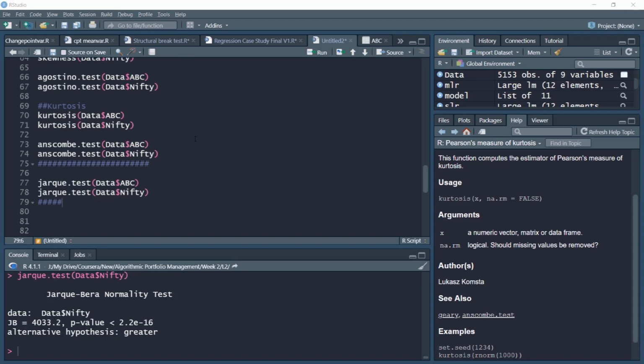Now just to summarize this video, we computed the skewness, kurtosis and normality of the data, the overall normality of the data. We found that ABC was extremely left skewed, and both of the distributions have fat tails as compared to normal distribution and higher peaks. This was statistically examined using D'Agostino's test and Anscombe test, and using the Jarque-Bera test we also examined the overall normality of the data. We found that both the ABC return series and Nifty return series are non-normal in nature, and the result is statistically significant as well.